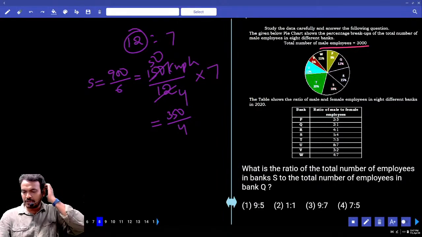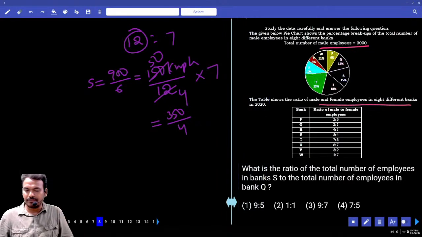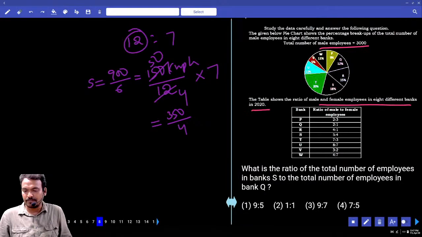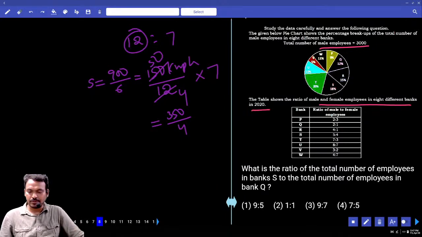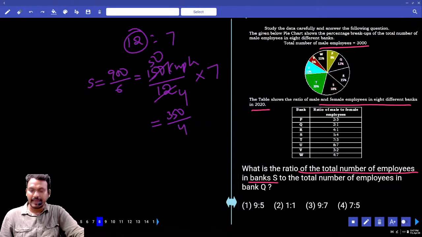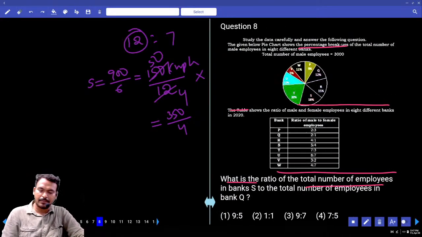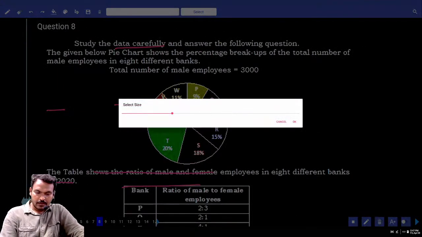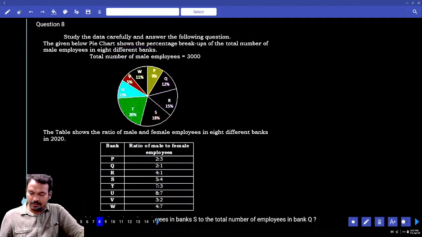The table shows the ratio of male and female employees in 8 different banks. The first one is male employee data, but the second is the male and female ratio. What is the question here? What is the ratio of the total number of employees in bank S to the total number of employees in bank Q? Bank S and bank Q.